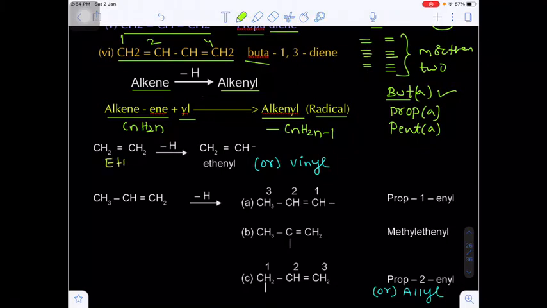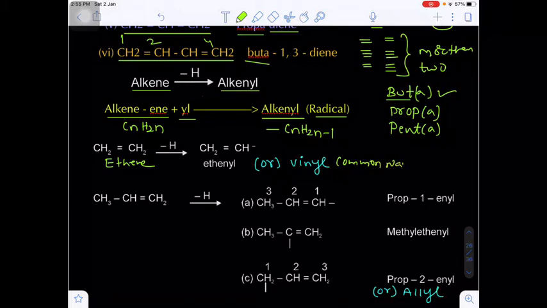Suppose this is ethene or ethylene. If you remove one hydrogen here, you will get the radical name ethenyl, and the common name will be vinyl.